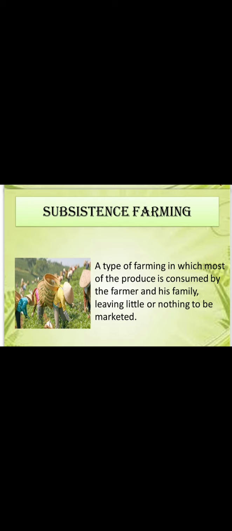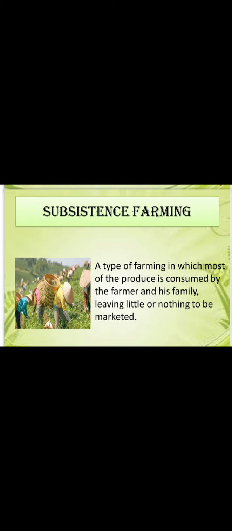So the first type of farming is subsistence farming. This type of farming is practiced to meet the needs of the farmer's family. Traditionally, a low level of technology and household labor are used to produce a small output. Subsistence farming can be further classified into two groups. First one is intensive subsistence farming, and another one is primitive subsistence farming.